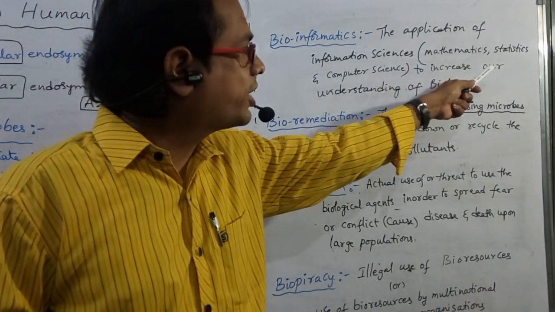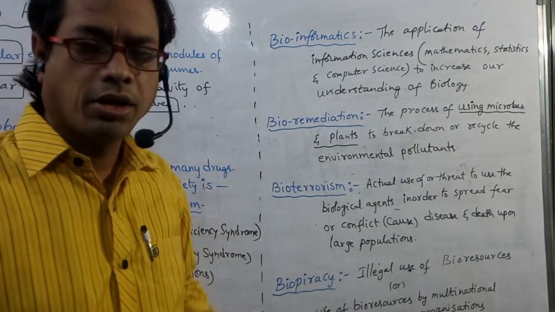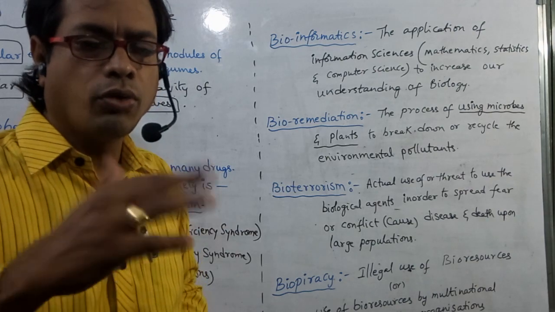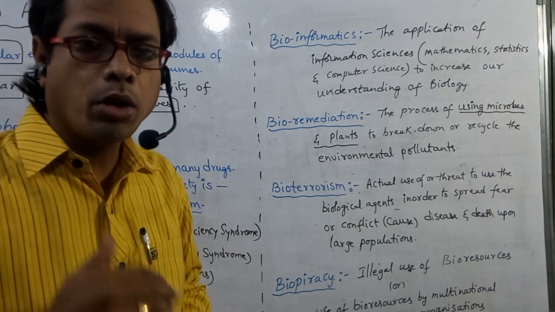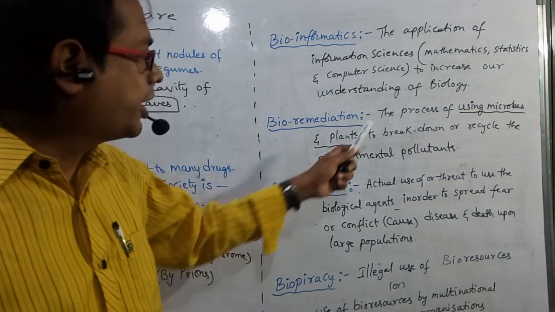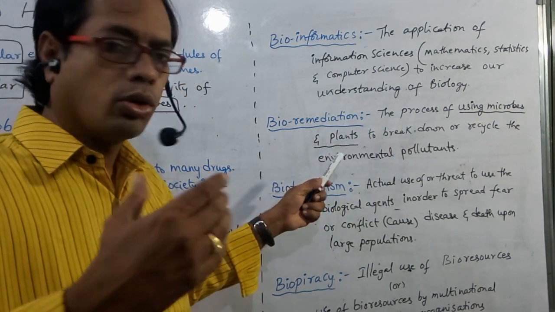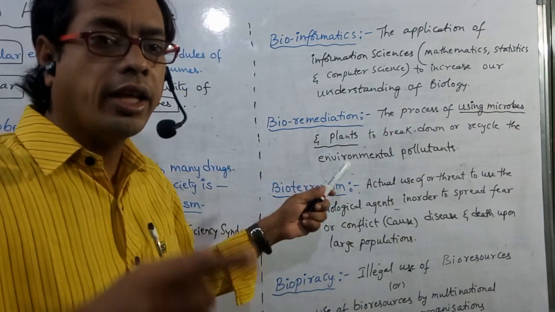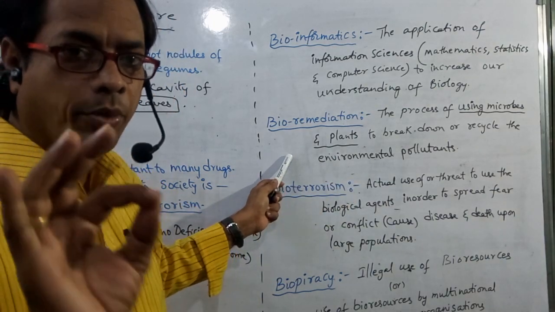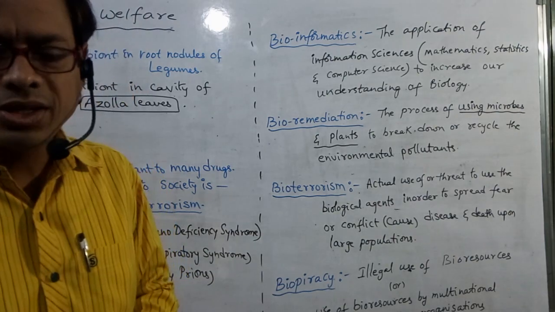Mathematics, statistics, computer science. Next, bioremediation. Bio means life. Remediation means removal. Removal of environmental pollutants by microbes and plants. That is, the process of using microbes and plants to break down or recycle the environmental pollutants is called bioremediation.